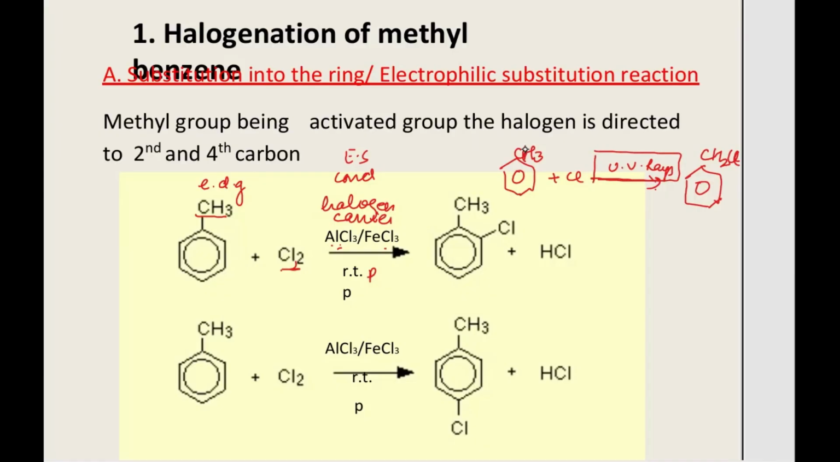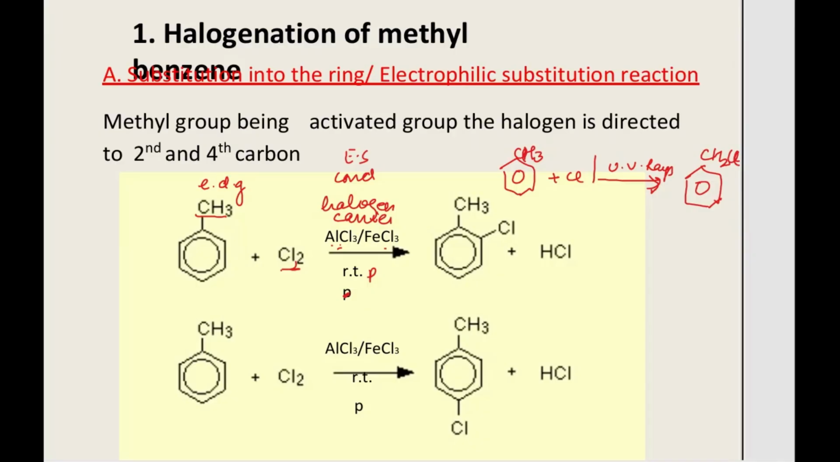But if the conditions are these, then the methyl group will undergo the free radical substitution reaction. I hope I'm clear about the conditions there. So if the conditions are this, then the methyl group will undergo the reaction. But if we have a halogen carrier at RTP, then basically the chlorine will be attached to the second or to the sixth carbon.